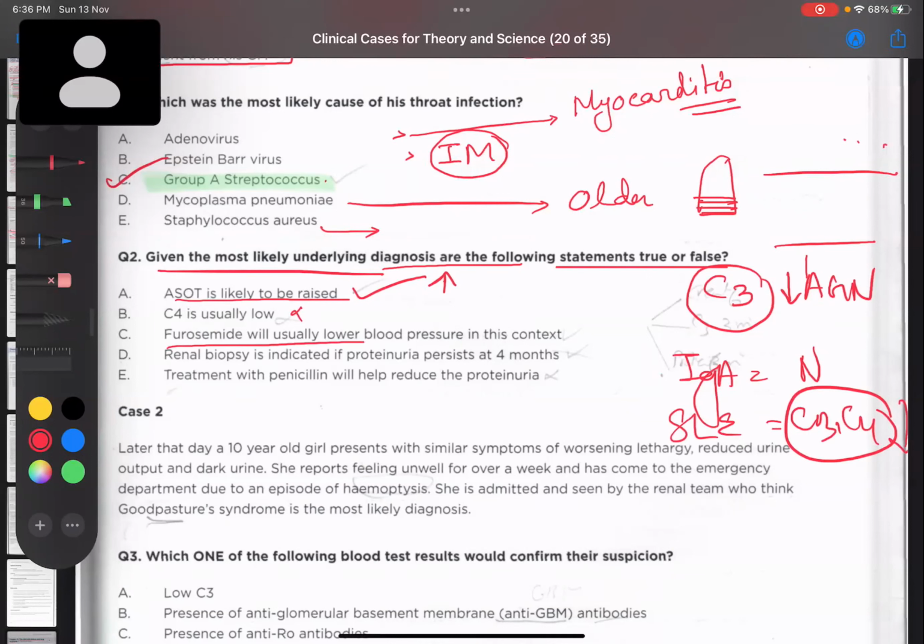Furosemide will usually lower the blood pressure in this context. So can we use furosemide in this child presenting with acute hypertension?